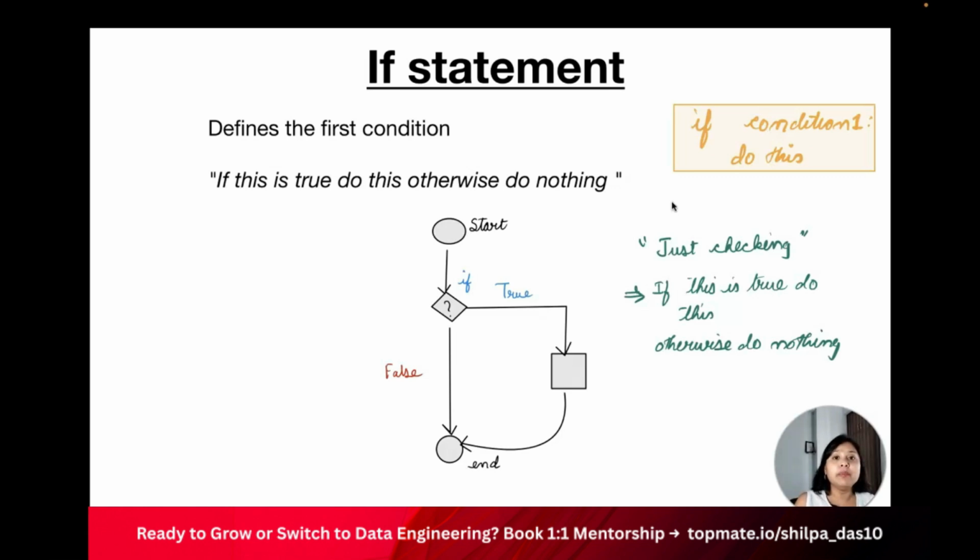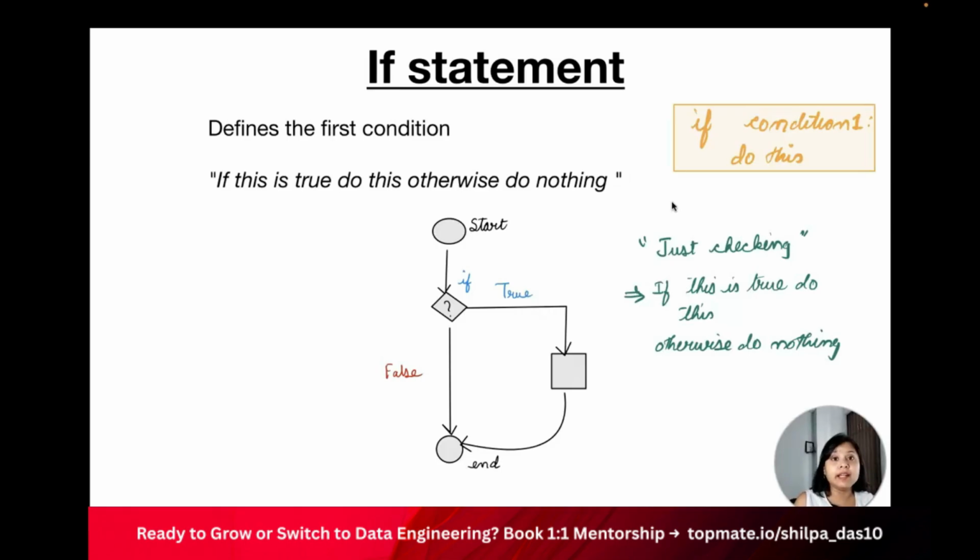In that case, there will be two statements. If the cab arrives, I will use the cab, else I will use the public transport. So that is the condition. If something happens, then I will use it. If that doesn't happen, then I will use a different transport, right? That is an if and else statement.